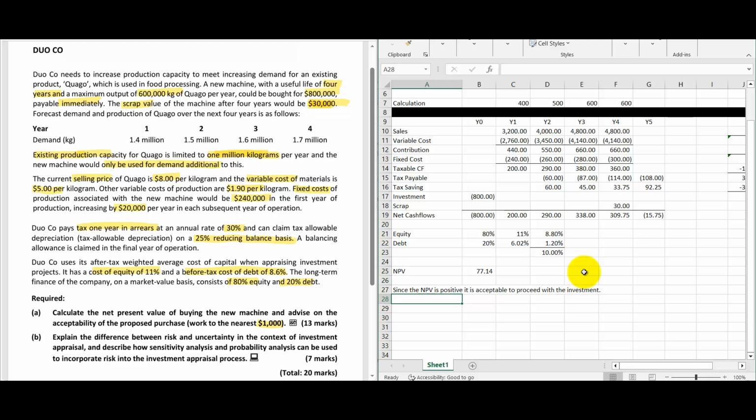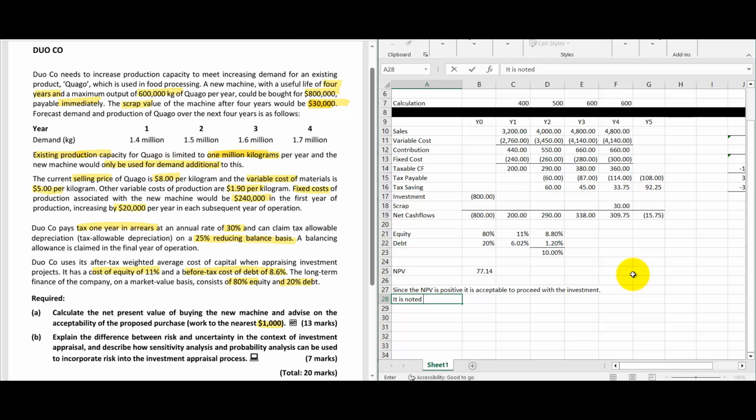However, in this question, there are certain things where we have to focus. What are the things? One is, when it comes to the 4th year of the operation, our machine capacity is not there to fulfill the demand. So we have to consider that one as well. So we have to replace the asset after 4 years. So when we are replacing the asset after 4 years, we have to think about going for a bigger asset. So that particular factor should be considered when we are appraising the investment.